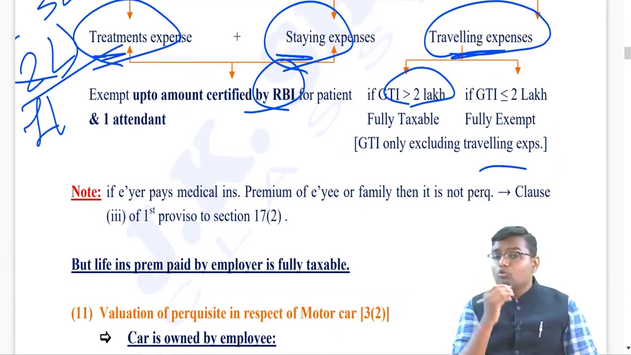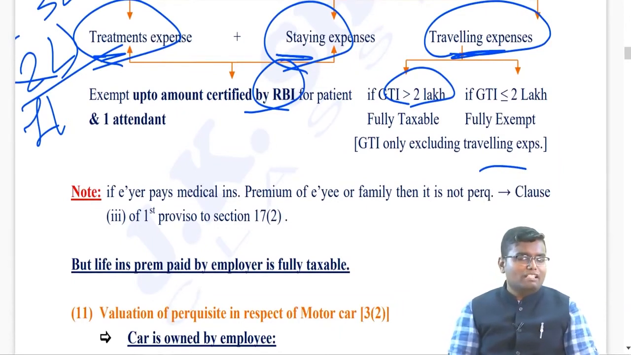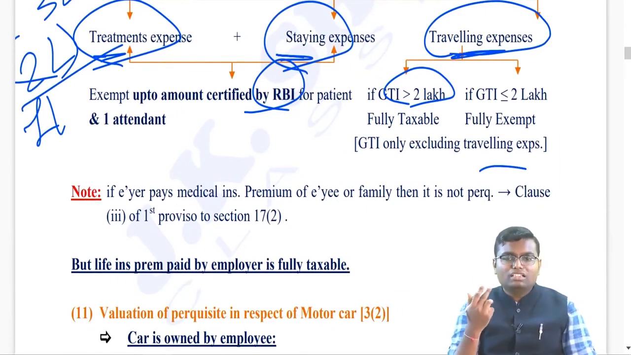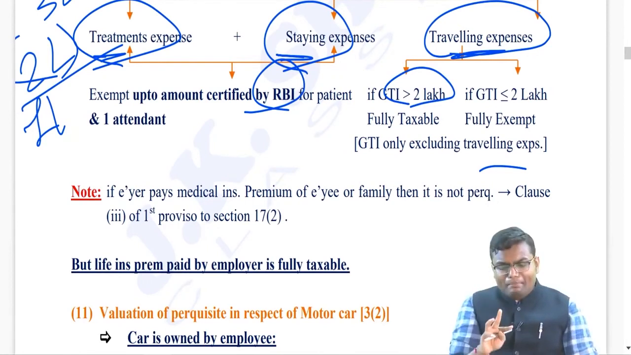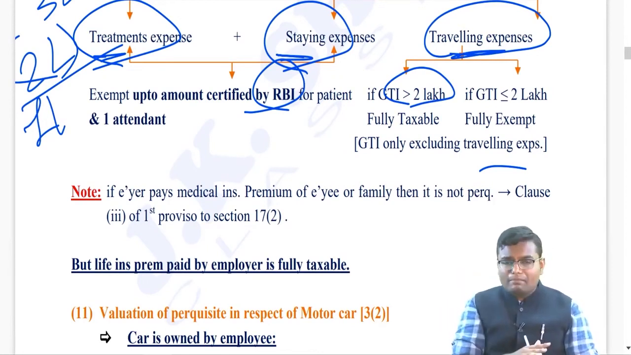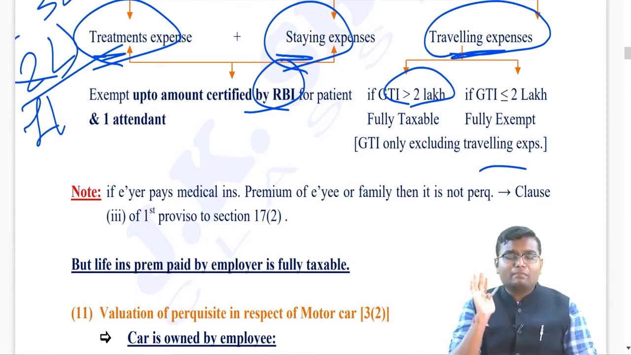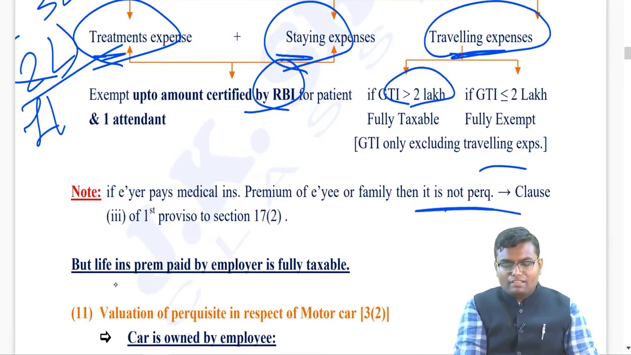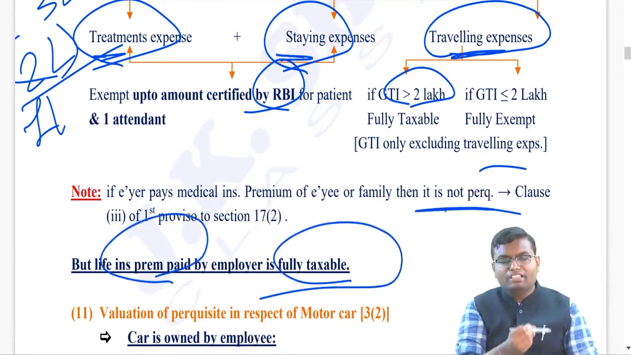Now there can be 2 types of premium that your employer is paying for you. One, mediclaim, another one, life insurance premium. Mediclaim paid by your employer is exempt. Life insurance premium paid will be taxable. So mediclaim paid for you or your family is not a perquisite. Life insurance premium paid will be fully taxable.